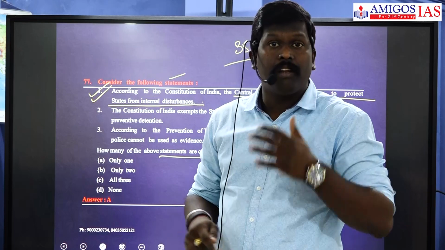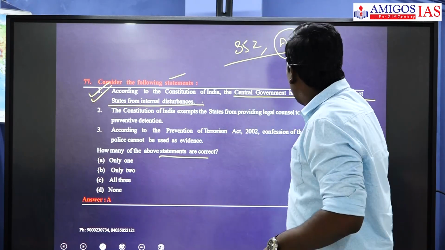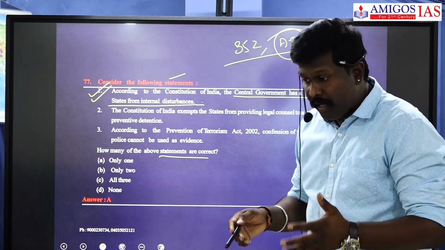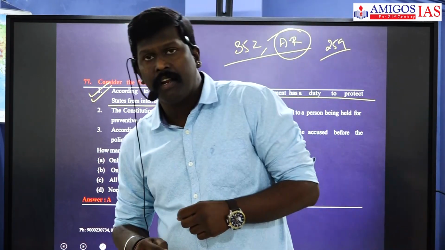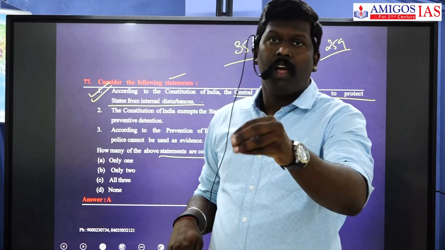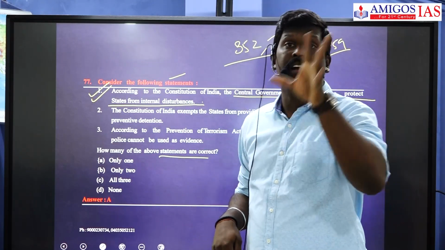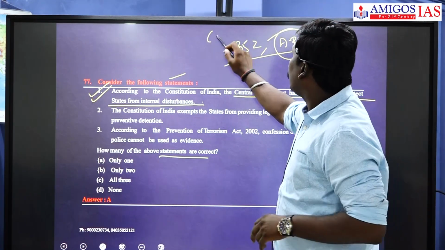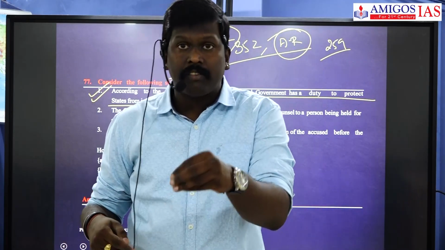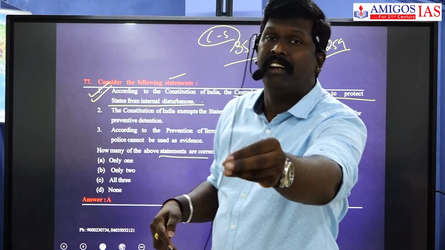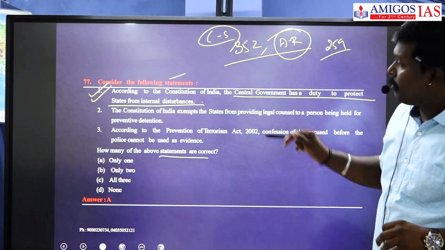Armed rebellion is one thing, or maybe administrative relations. See, Article 259, even though it is revoked from the Indian Constitution, talks about the protection of the states, sending the military and all. Even our center-state relation commissions are there. Many commissions recommended that on the request of the state, the center should send some military support to the states. So the first one is correct.